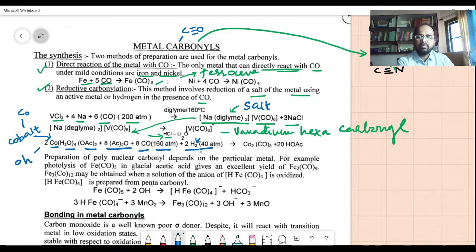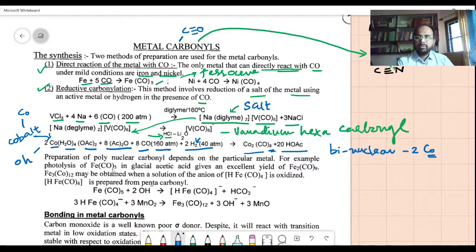This you can create with metals such as palladium and platinum, and then you get Co2(CO)8 plus acetic acid. So this is a very good reaction. Co2(CO)8 is a binuclear complex. It's called a binuclear complex because you have two cobalt atoms there, and these two cobalt atoms are symmetrically connected with 8 carbon monoxide ligands.